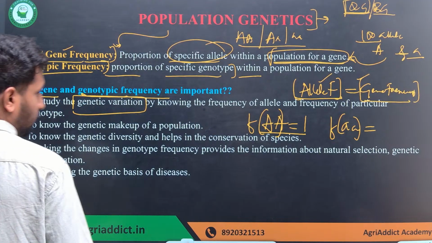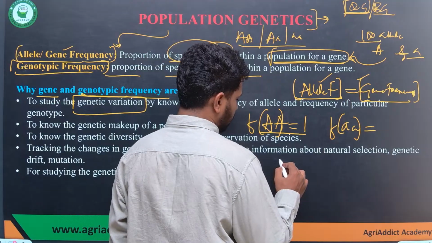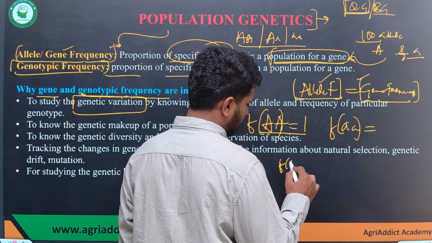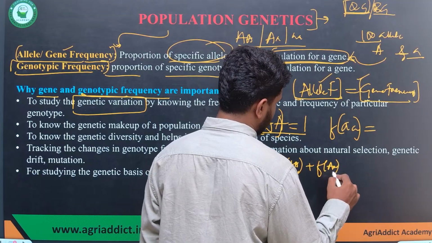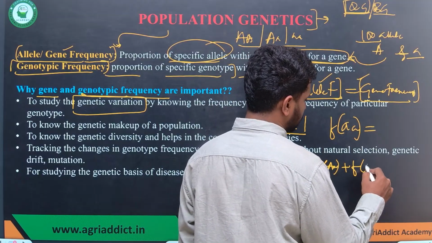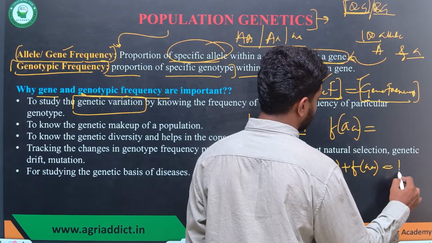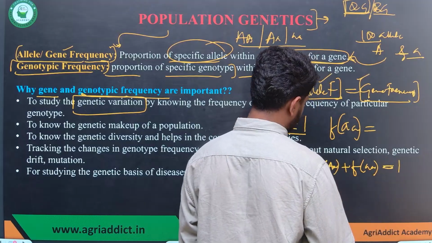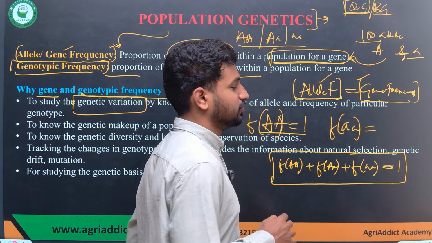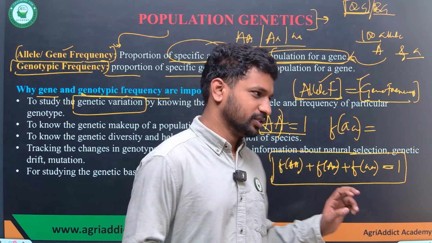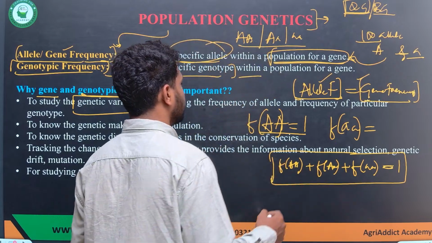If you know the concept, the frequency of capital A capital A plus the frequency of capital A small a plus the frequency of small a small a will sum to 1. This is the conceptual understanding, because we are talking in terms of frequency here. So this means it is 0.